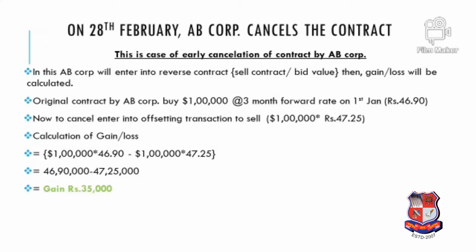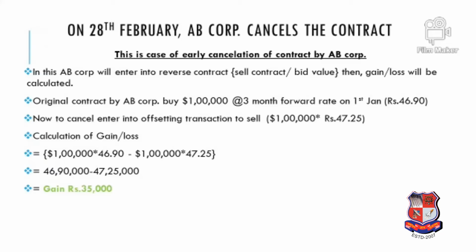In this, AB Corporation will again enter into a reverse transaction. Always remember our first initial contract was buying $1 lakh at 46.9 on 1st January for 3 months. But now we cancel on 28th February. So again we will go to the bank on 28th Feb and request the bank to cancel the contract. The bank will use the 1 month forward contract because only 1 month is left.